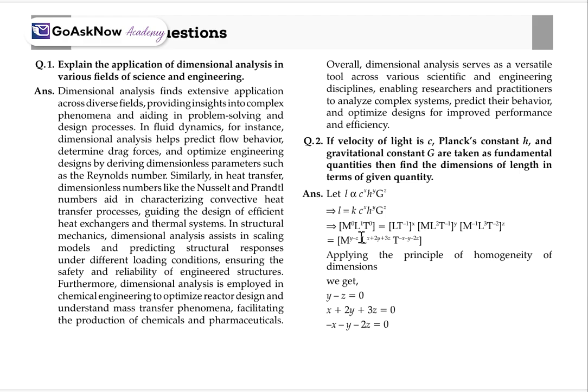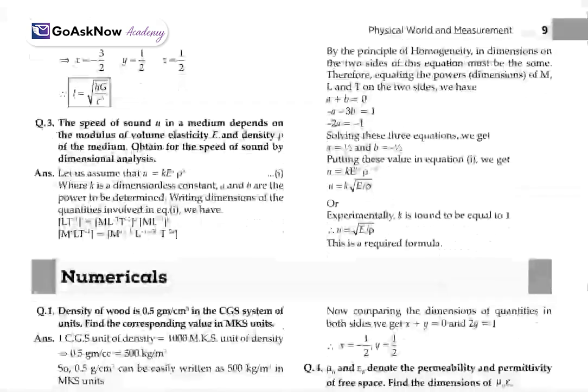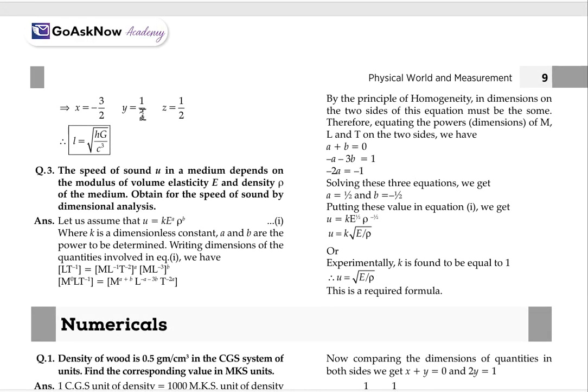We'll have to simplify the power values, and applying the principle of homogeneity of dimensions, we'll get y - z is equal to 0. Then x + 2y + 3z is equal to 0. We'll have to simplify this equation. After that, we'll get the value of x is equal to -3 by 2, y is 1 by 2 and z is equal to 1. The value of L will be K under root hG upon C cubed. So, these are some questions based on the 5 marks.